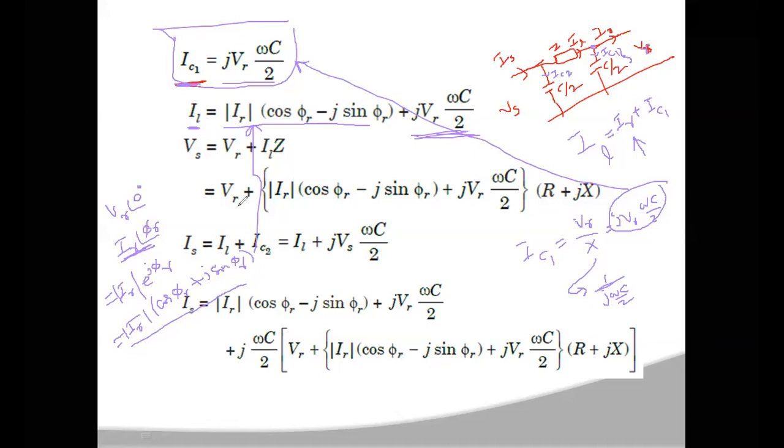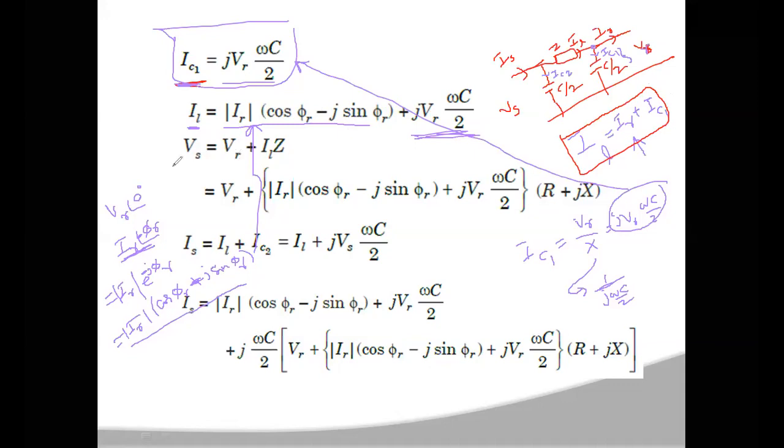Minus, as the load is a lagging load, here the angle will be minus only. Minus phi r you will get, so here also you will get minus. So magnitude of IR into cos phi r minus j sin phi r. Or you can simply write this equation itself: IL is equal to IR plus IC1.